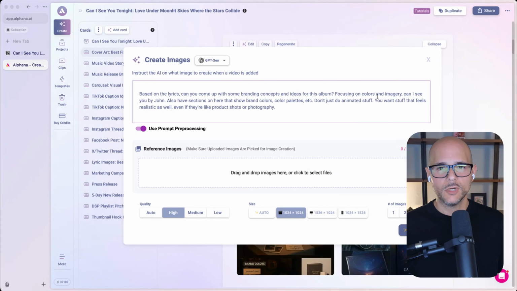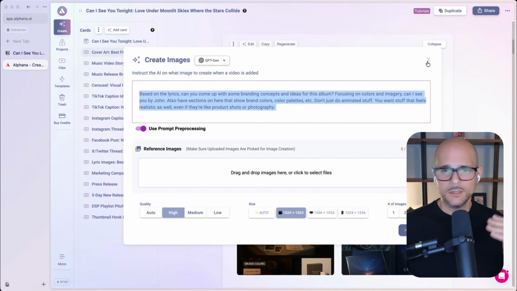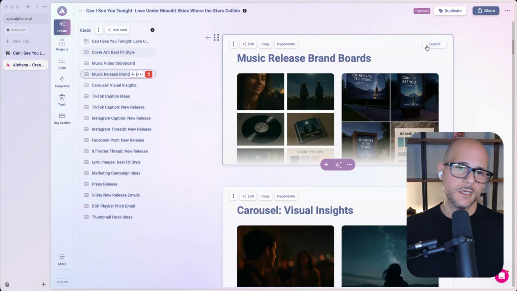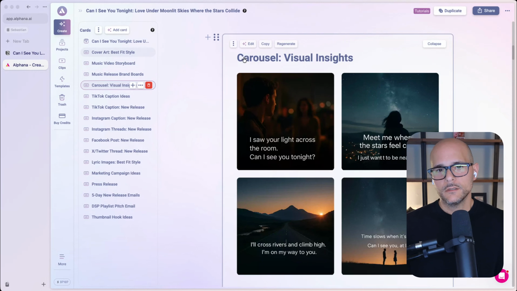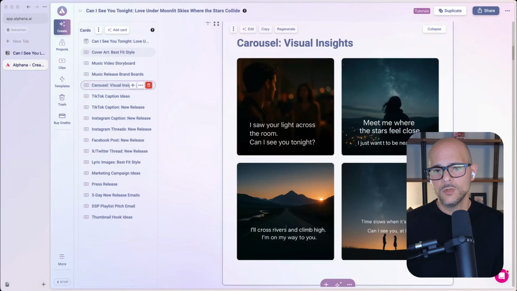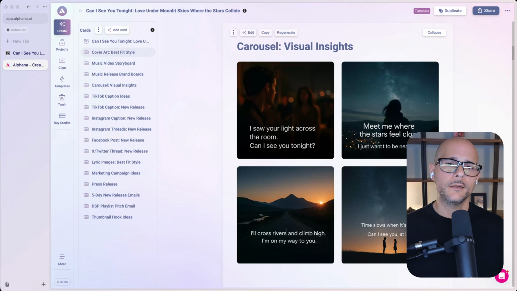And so here's the prompt if you ever wanted to change it. You can always click edit on any one of these cards and you have full access to be able to customize what this says. The other one that we have is a carousel called Visual Insights. All right. So if you wanted to post something, let's say on Instagram and you wanted to do a carousel, what this does is it creates some visuals, right?